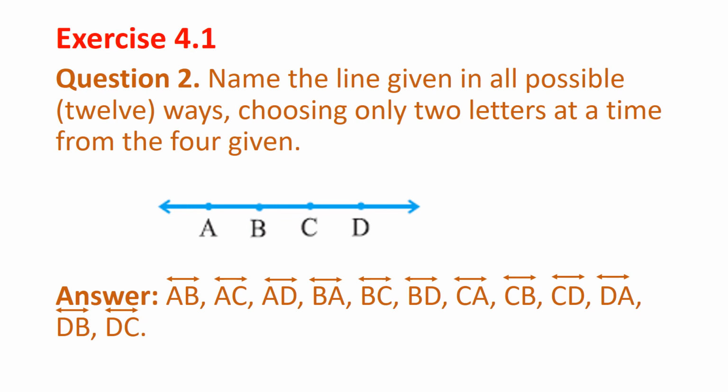Exercise 4.1. Question 2. Name the line given in all possible 12 ways, choosing only 2 letters at a time from the 4 given, that is, from the letters A, B, C and D. Answer. Line AB, line AC, line AD, line BA, line BC, line BD, line CA, line CB, line CD, line DA, line DB and line DC.